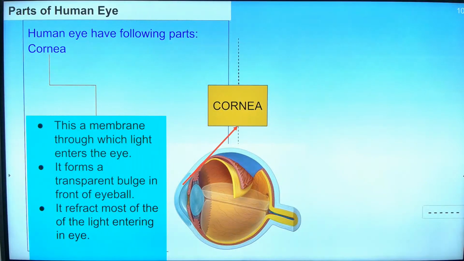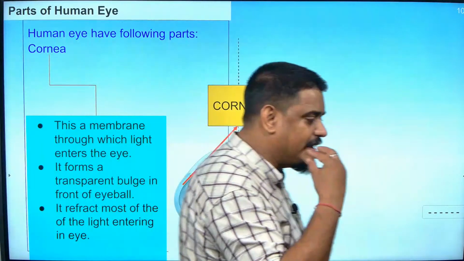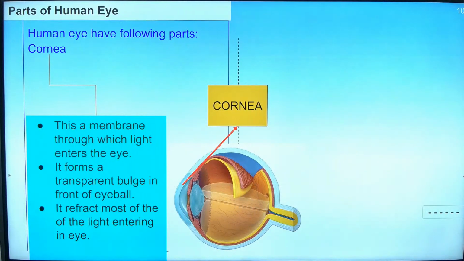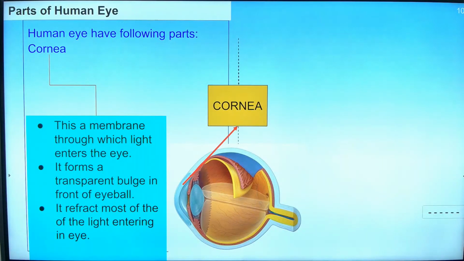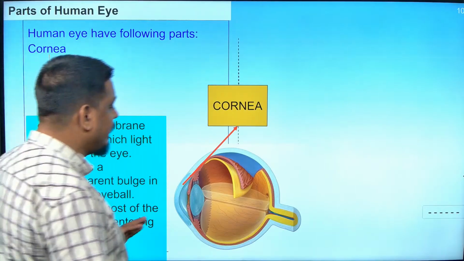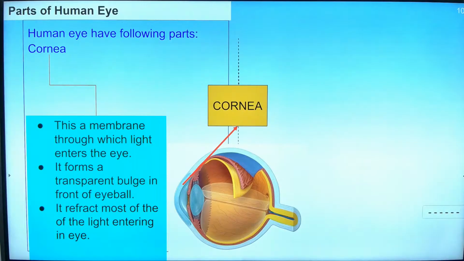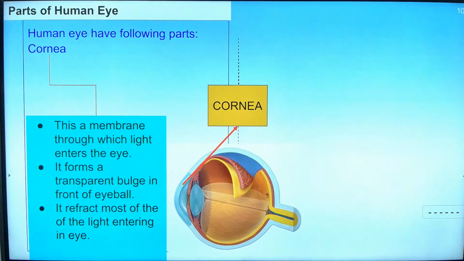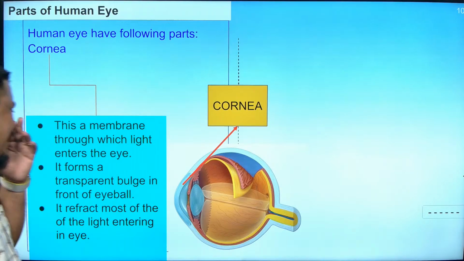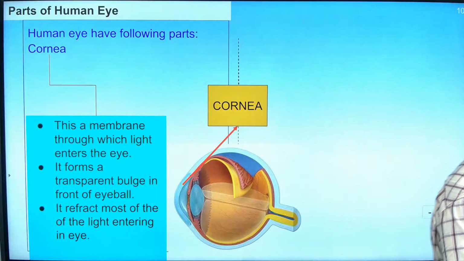So, what is the use of cornea? Whatever light is coming on the eye, it will refract. Refract means what? It will allow it to pass through the eye. So, it will refract most of the light entering the eye. Light hits our eye, through the cornea it is allowed to go inside, and what does the cornea do? It refracts most of the light which falls on the human eye. So, cornea is clear to you. The cornea is the first outermost part of the eye, which is like a bulged part, which allows the light to enter our eye, and it refracts most of the light which enters the eye, right.